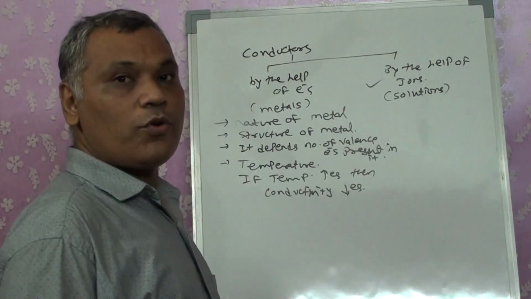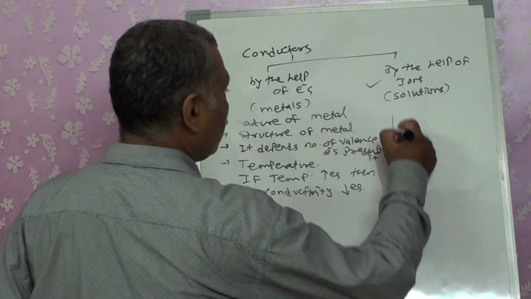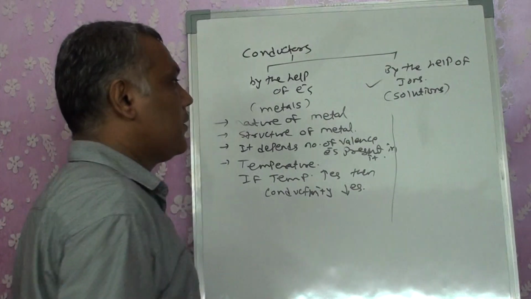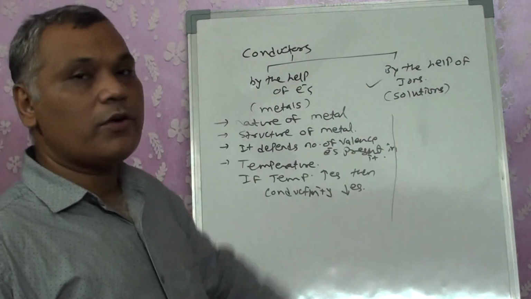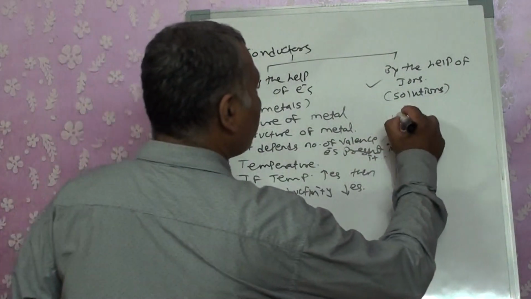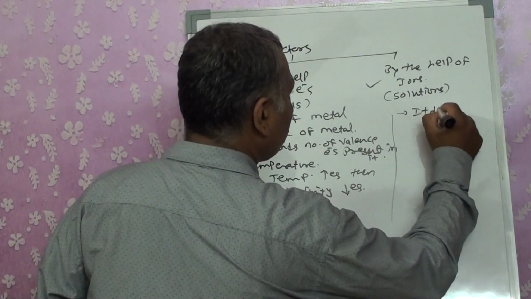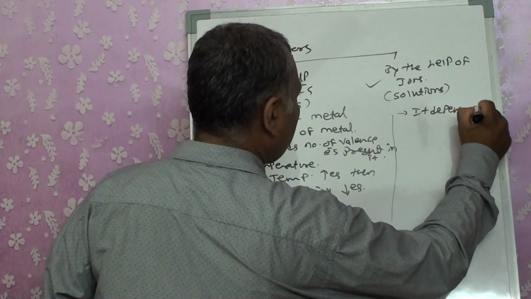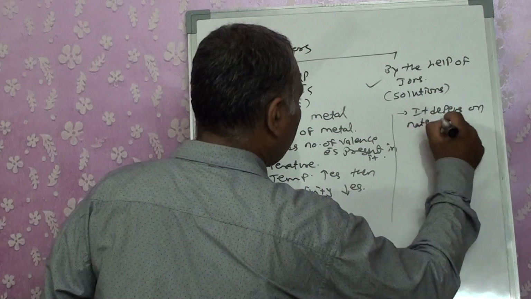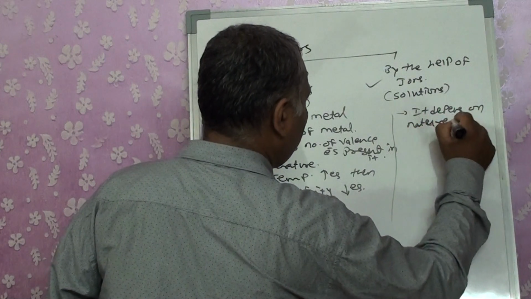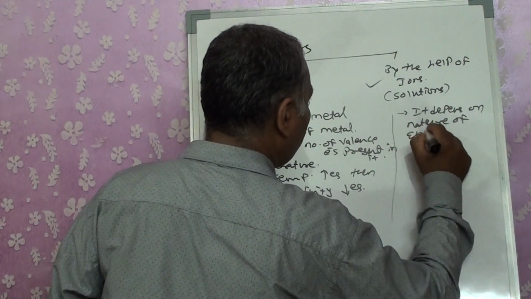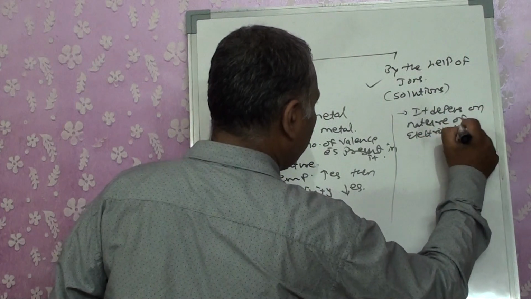While if I want to go for the other factor, when we are talking about the solution, the first factor is the nature of electrolyte.